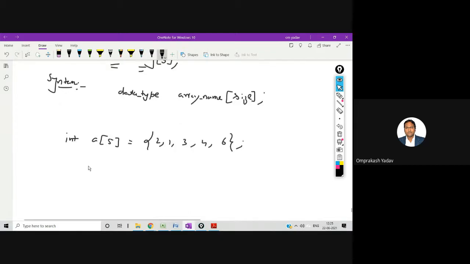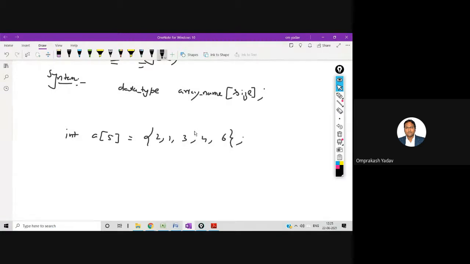Now suppose I want to access this particular element. How can I access it? Whenever you create an array, the first task is to store elements inside the array, and the second task is to retrieve elements from the array. So you must be aware of these two tasks related to arrays: how we can insert elements inside the array, and how we can retrieve elements from it. Here I have done the initialization in the same line, so this entire array a got filled by these elements.